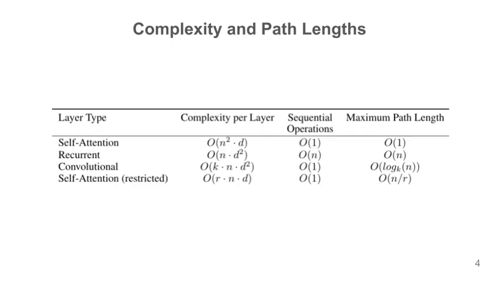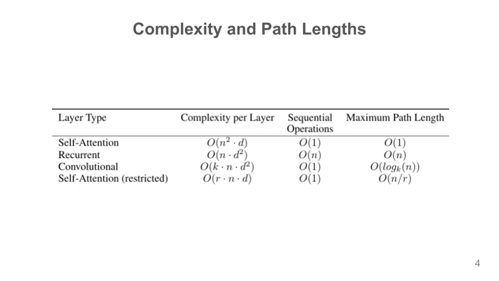Self-attention layers fundamentally overcome these limitations by achieving optimal O(1) complexity for both sequential operations and the maximum path length. The constant path length means any two positions are connected in a single layer, significantly easing the optimization process for global dependencies. Although the standard self-attention complexity is O(n squared times d), this cost is often justified by the massive gains in parallel computation and speed.